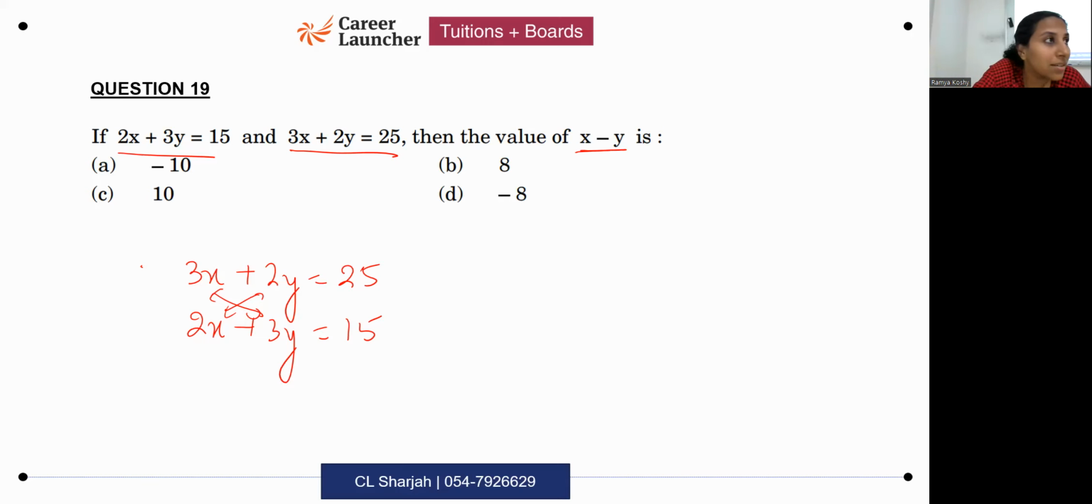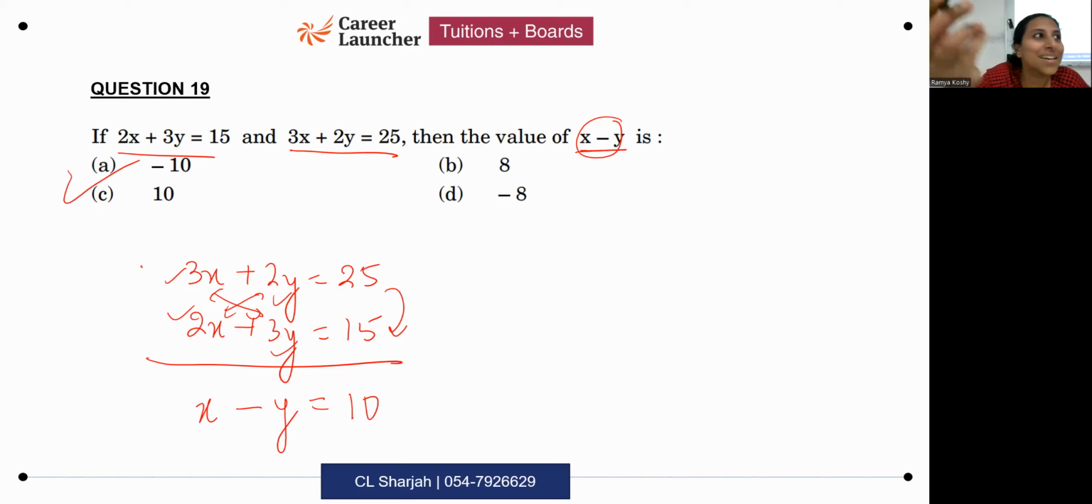What do I want to find here? x minus y. What should we do? We will subtract both. Directly I'll subtract. So when I subtract both, what happens? What is 3x minus 2x? x. What is 2y minus 3y? Minus y. What is x minus y? 25 minus 15. What is that? 10. That's the answer.